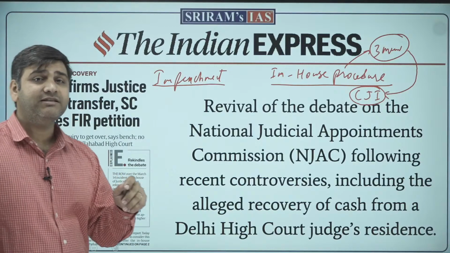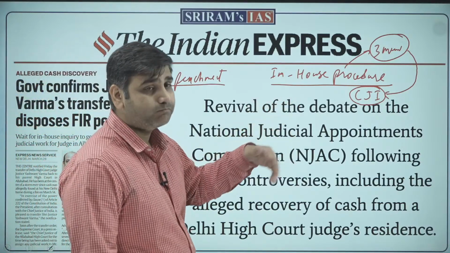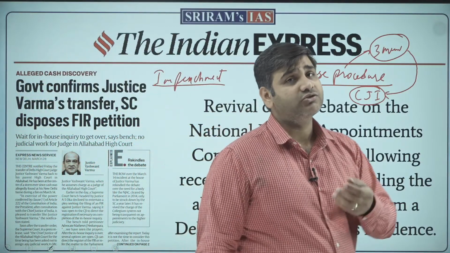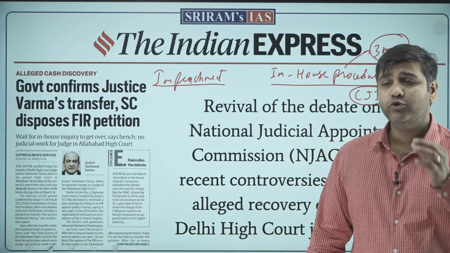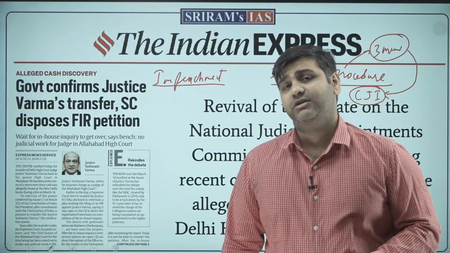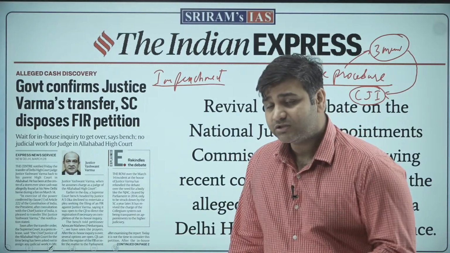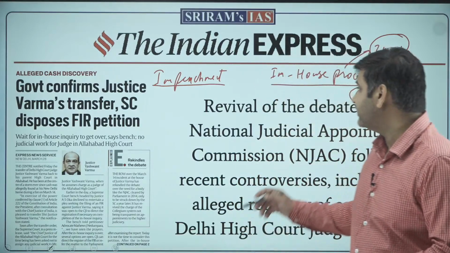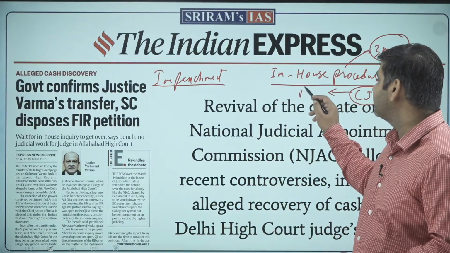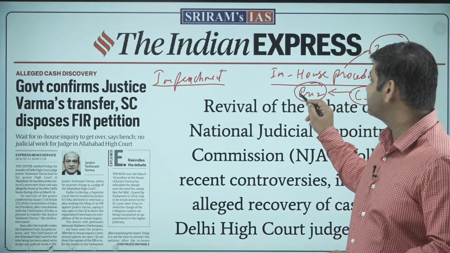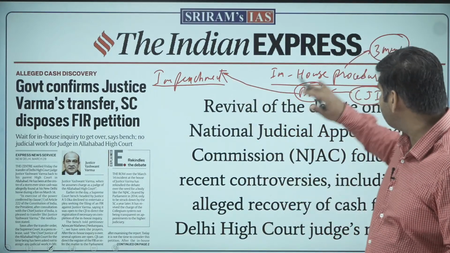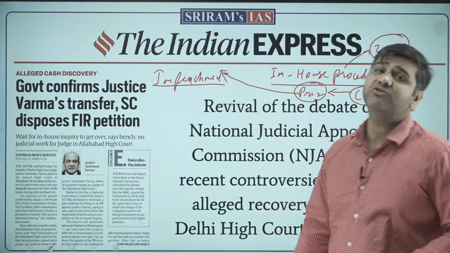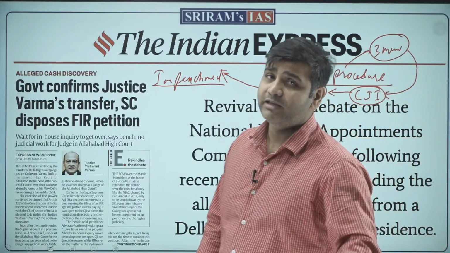If they are serious, the Chief Justice of India requests the judge to resign immediately, and no judicial work is given to that judge. If the judge refuses to resign, the Chief Justice of India writes to the President of India to initiate the proceedings of impeachment. So the in-house procedure also leads to impeachment if the judge does not agree.